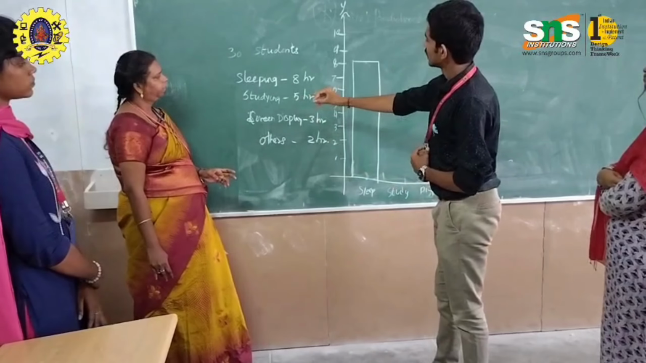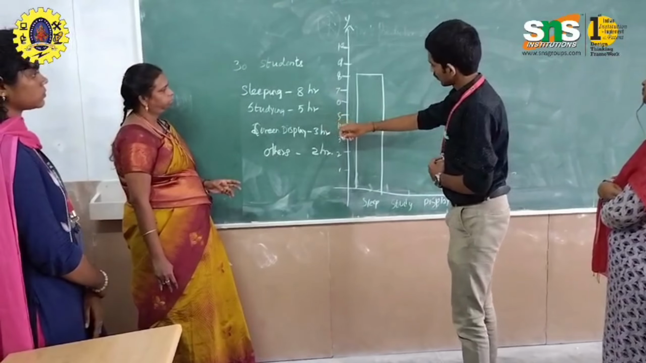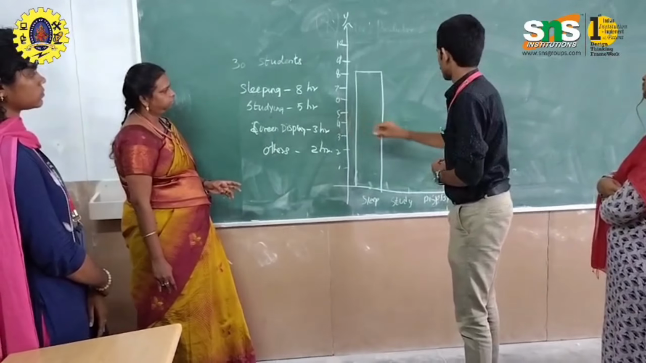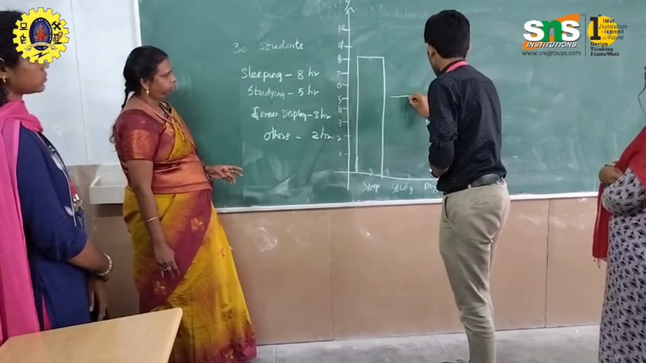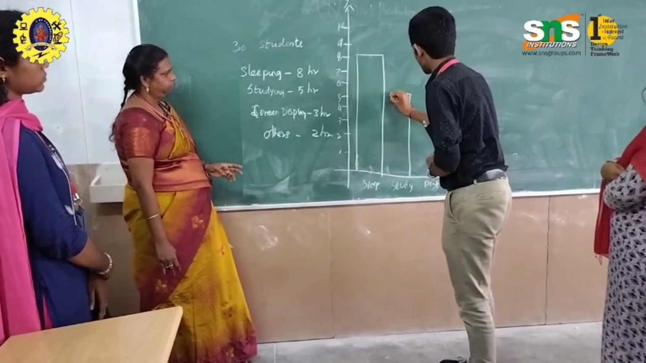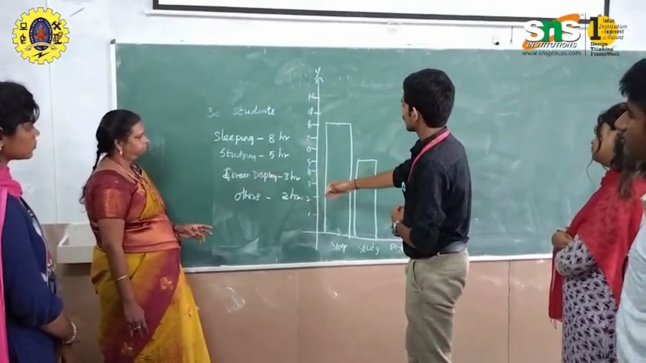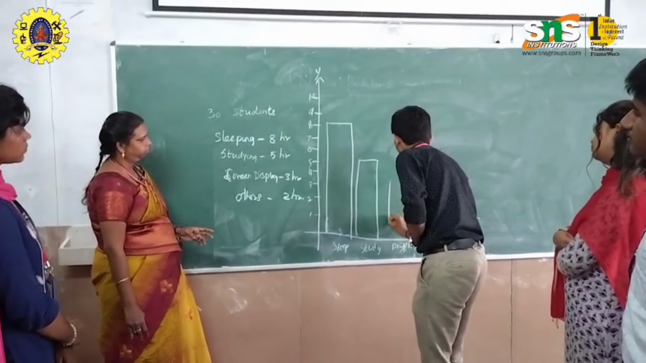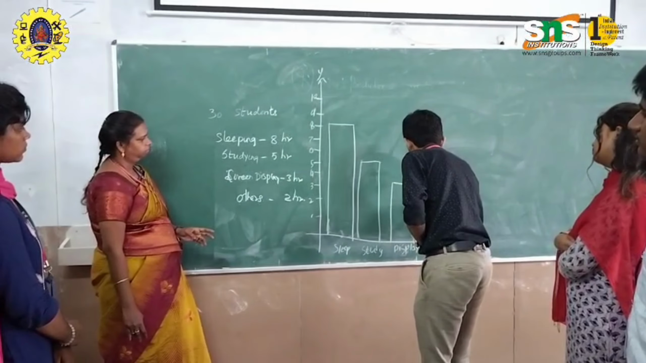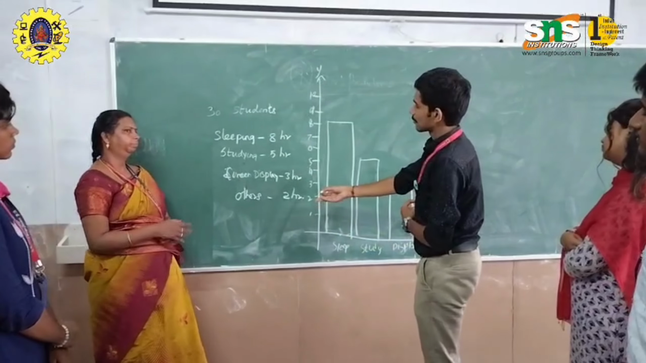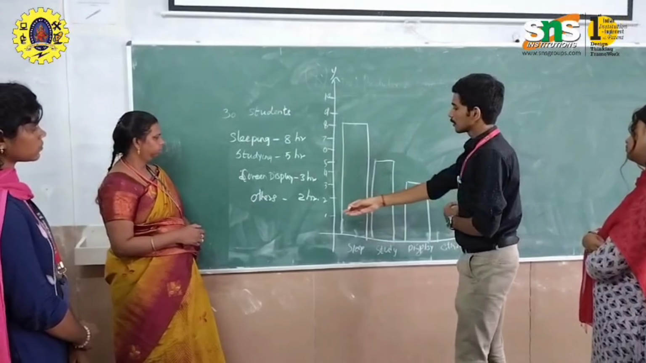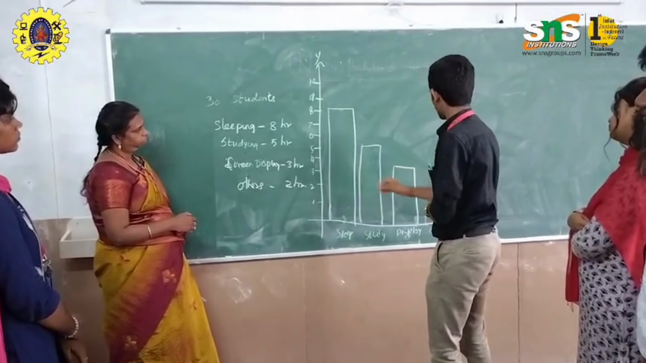Next, studying. They are studying for 5 hours; on average, people study 5 hours. For screen display, they are using their mobiles for 3 hours. For other activities like playing and so on, they use about 2 hours.